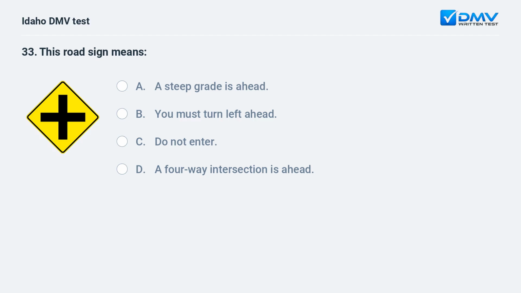This road sign means A. A steep grade is ahead. B. You must turn left ahead. C. Do not enter. D. A four-way intersection is ahead. This sign warns that a four-way intersection is ahead.